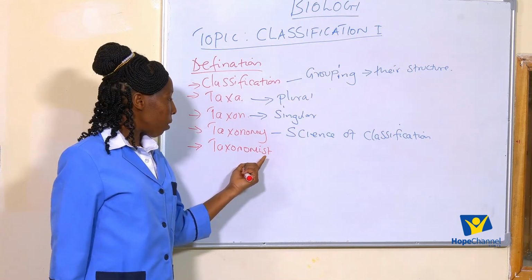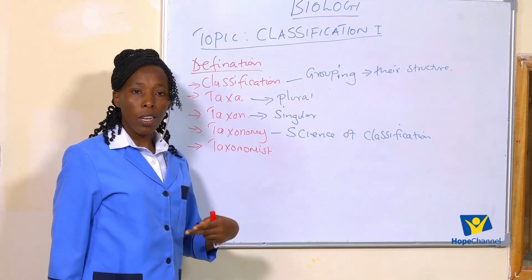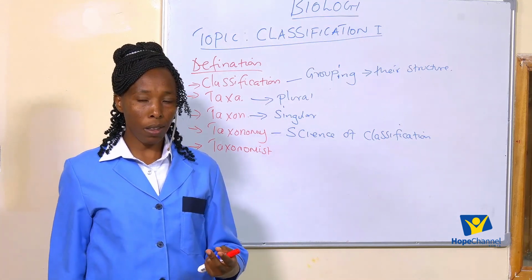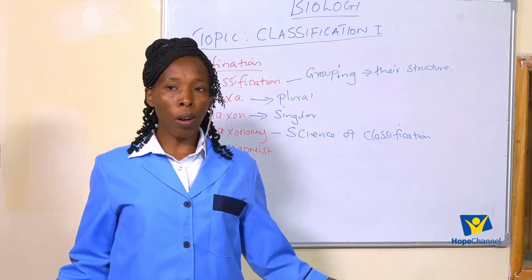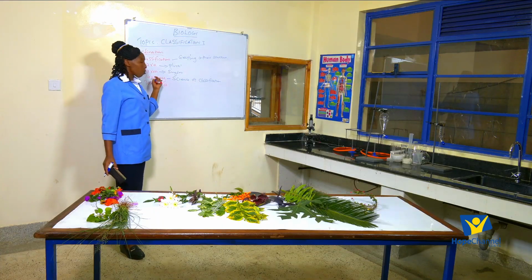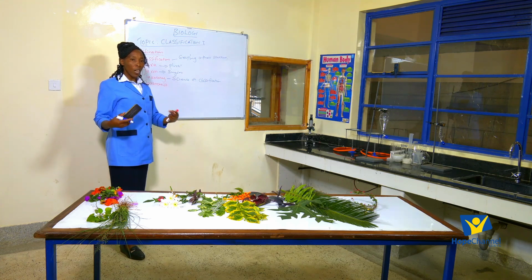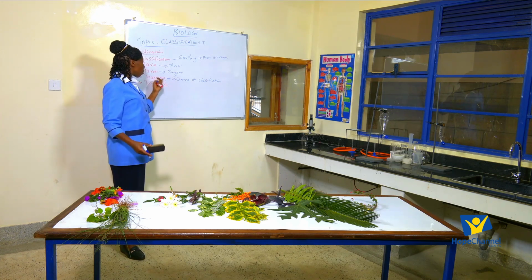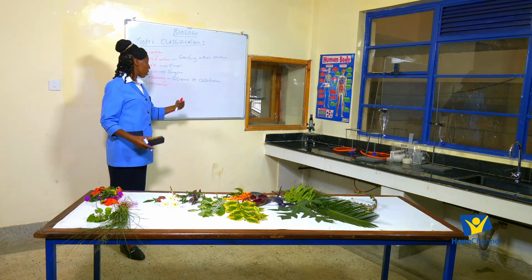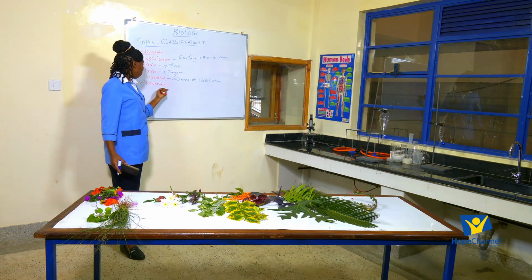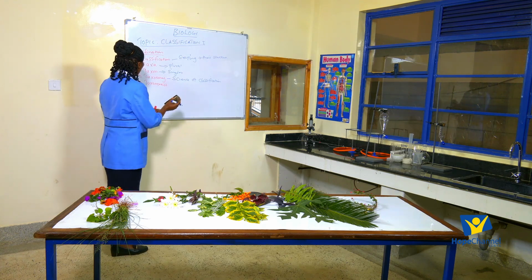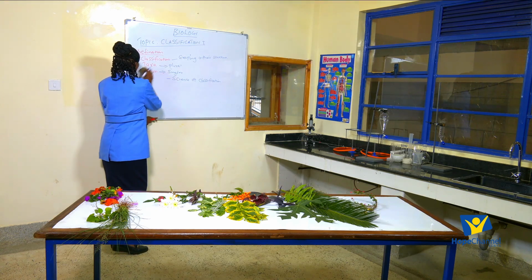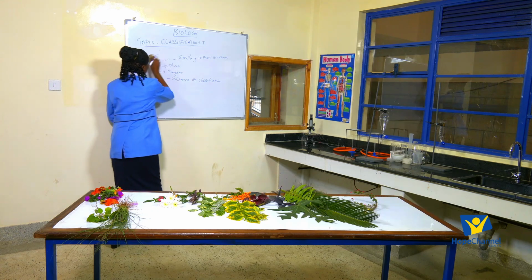Remember, we say that biology is one of the career subjects, and in biology we have so many branches, one of them being taxonomy. Those people who specialize in the science of classification, we refer to them as taxonomists.